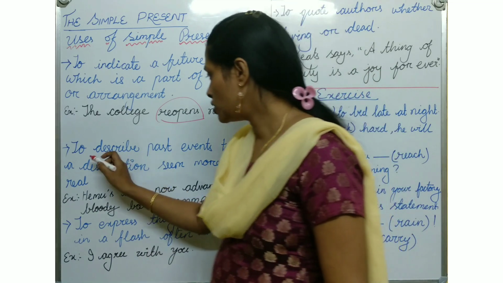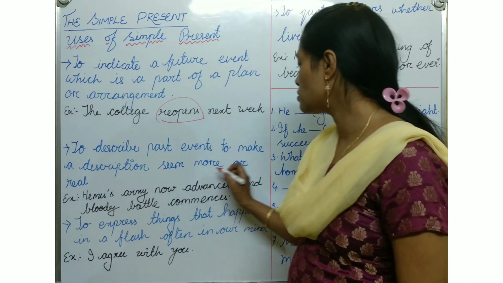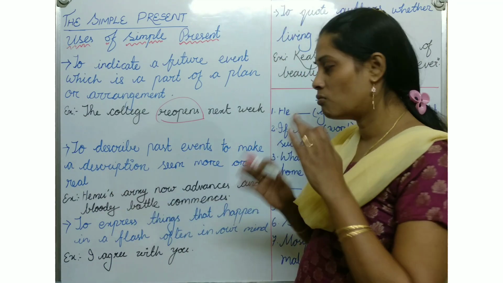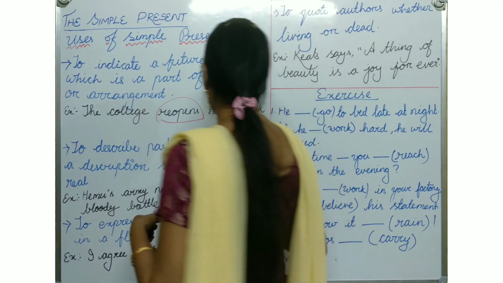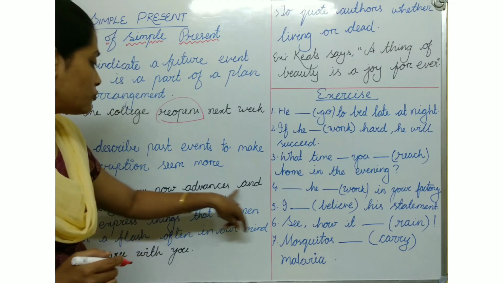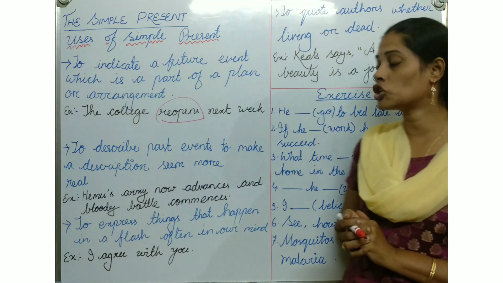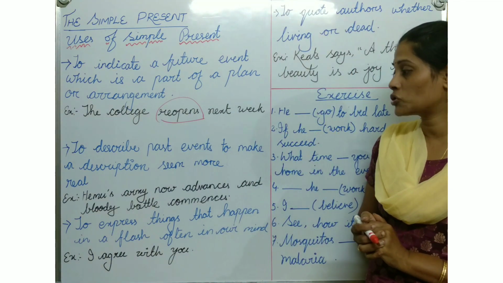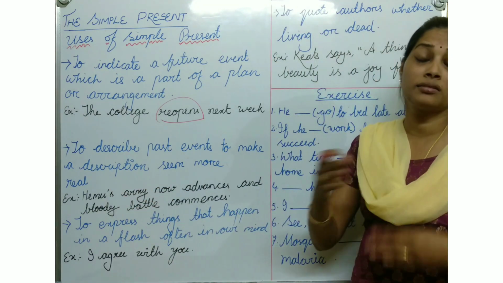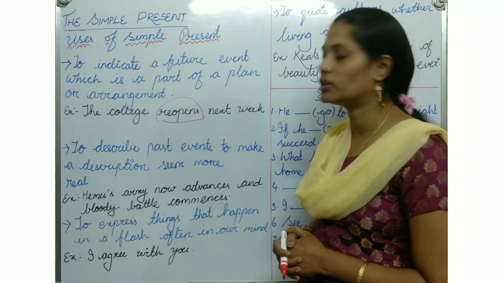Next point, to describe past events to make the description seem more real. Over here we will see: Hemo's army now advances and a bloody battle commences. This is a historical example, that his army advanced to gain in a battle. So that's what makes it more real. It's a real historical fact.